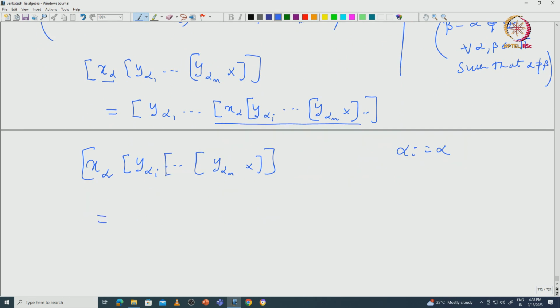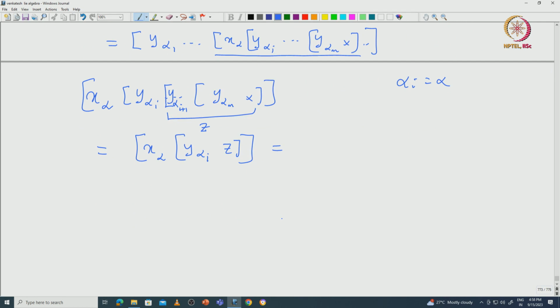So, this will be bracket y alpha i plus 1 etcetera. Okay, this you can call some z. So, then this is going to give us bracket x alpha y alpha i bracket z. So, then using the Jacobi identity you can see that, since alpha i equals alpha, you get x alpha y alpha bracket z plus y alpha bracket x alpha z. So, this is what you get.